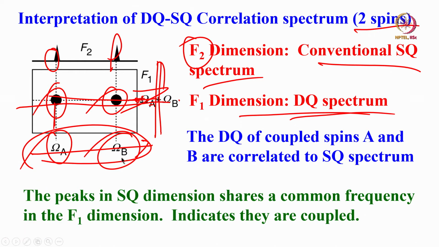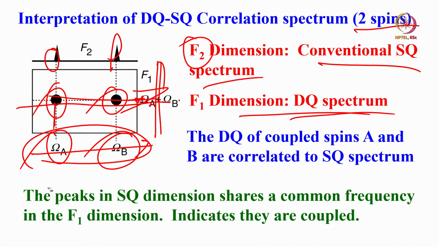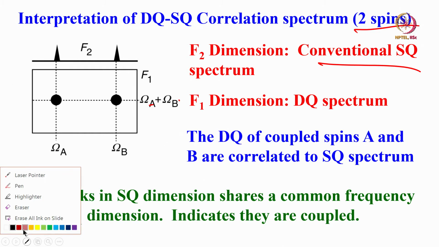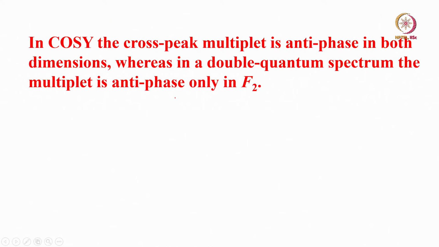What it means is, see for example here, this is the DQ dimension. In the DQ dimension, both omega A and omega B share a common frequency in this F1 dimension. Okay. So in COSY, the cross multiplets are antiphase, especially cross peaks, and diagonal peaks are in phase. That is what we discussed.